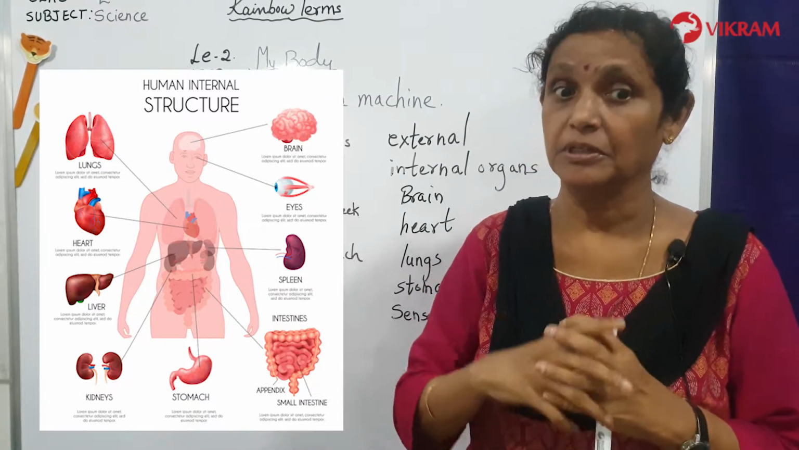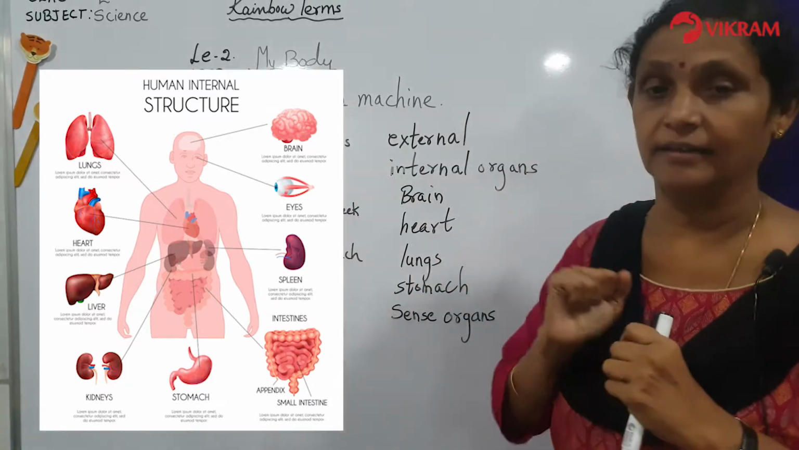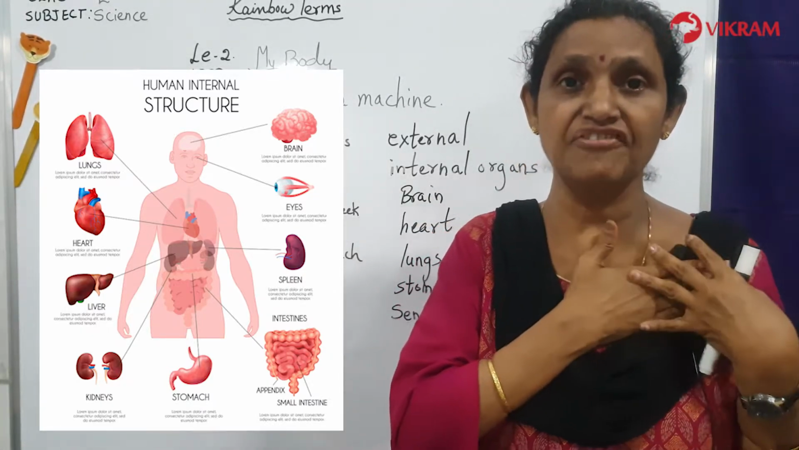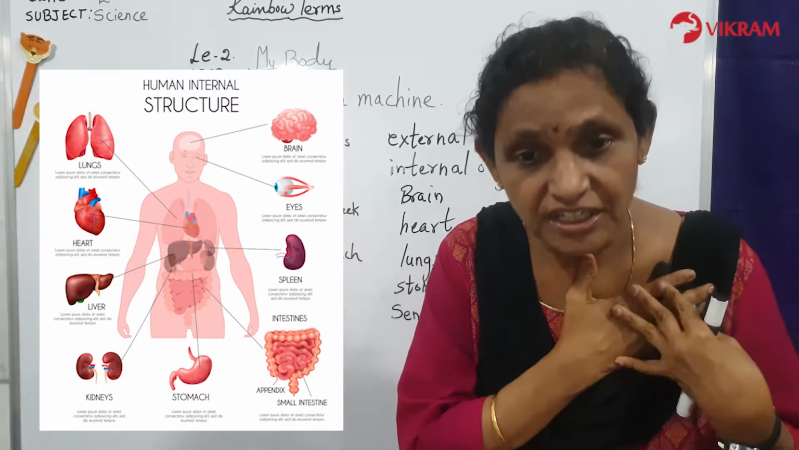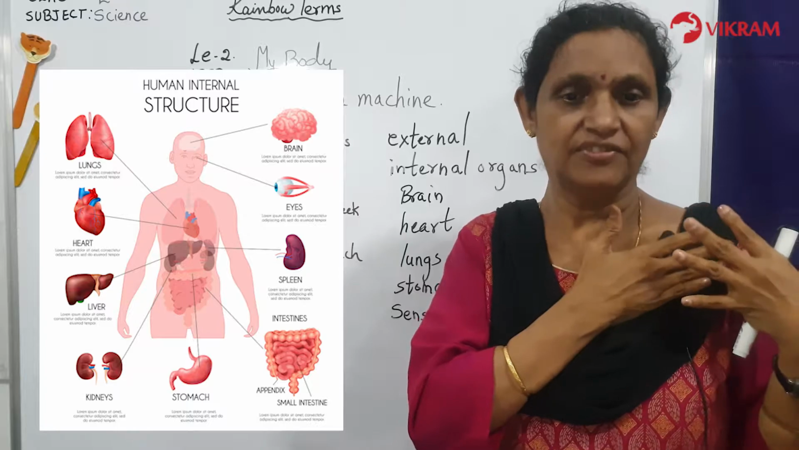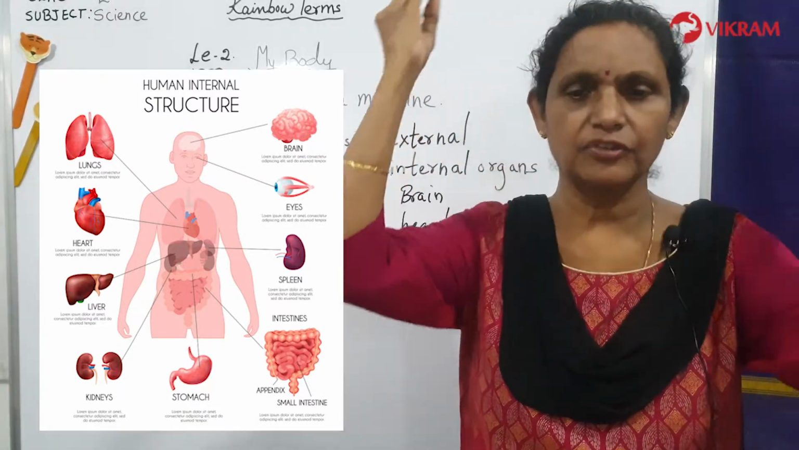So remember, the brain is a supercomputer. Now the next part we come to is the heart. The heart is on the left side of the body, just below the neck. So what does the heart do? It lies on the left side of the chest. It will pump blood to all parts of the body.